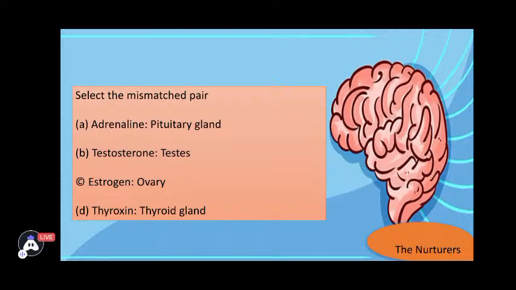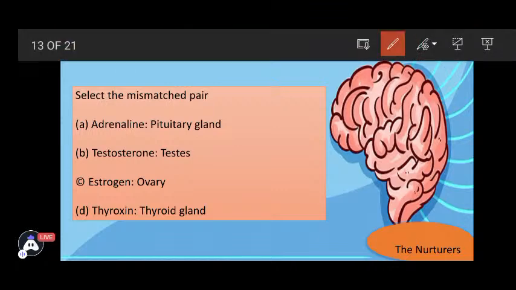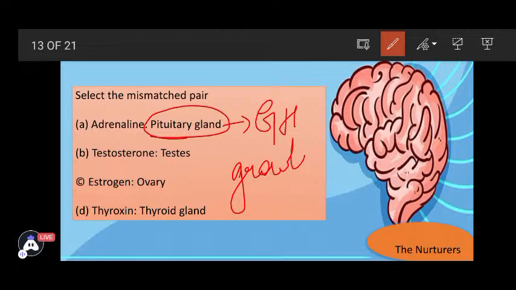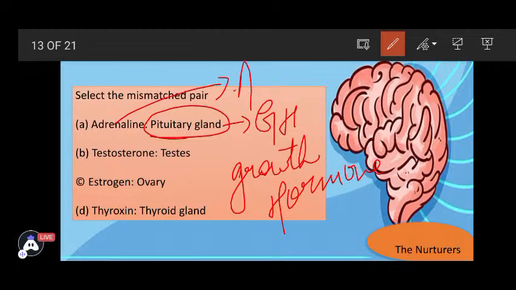Yes. So if we discuss, pituitary gland is responsible for secreting GH, also called growth hormone. And adrenaline is secreted by adrenal glands. So this is the mismatched pair. While testes are responsible for secreting testosterone, that is correct. Ovaries also release estrogen, that's correct. And thyroid gland secretes thyroxine, that's also correct. So the mismatched pair is A.